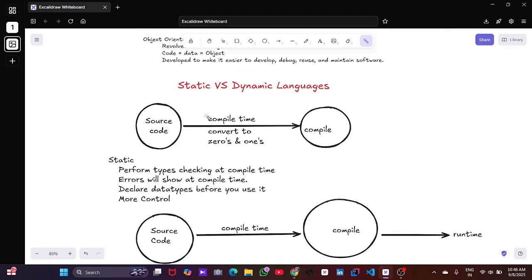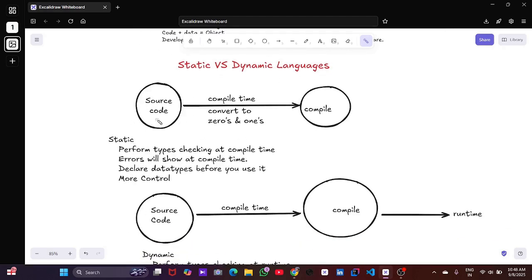Languages have mainly two types, static and dynamic. In static languages, we have source code which is compiled. Static performs type checking at compile time. Errors will show at compile time, you declare the data type before using it, and you get more control.